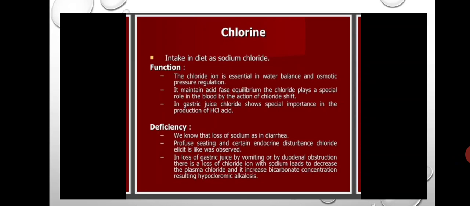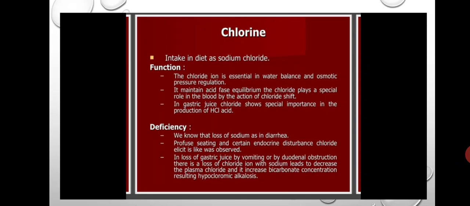There is a loss of chloride ion with sodium, which leads to decreased plasma chloride and increased bicarbonate concentration, resulting in hypochloremic alkalosis. These are the deficiency effects.